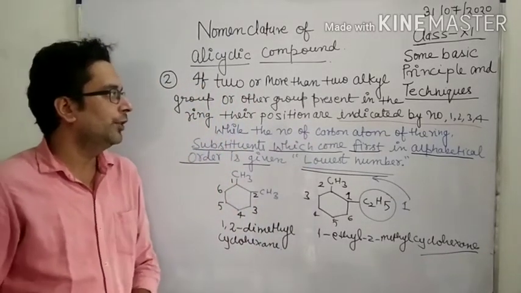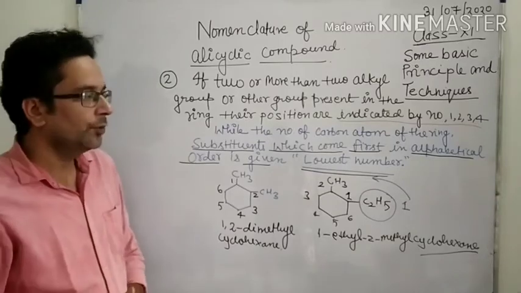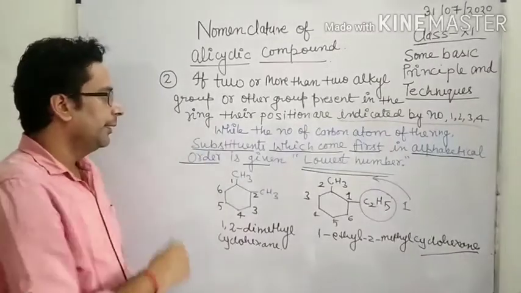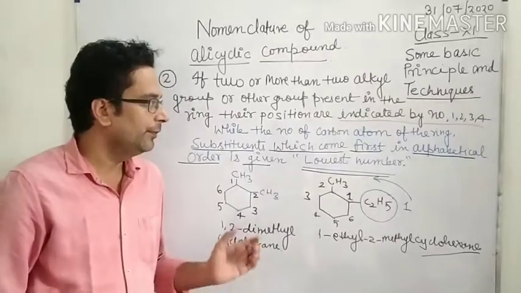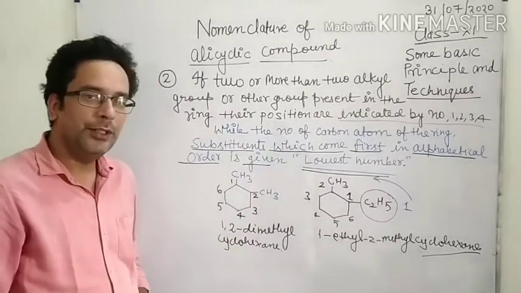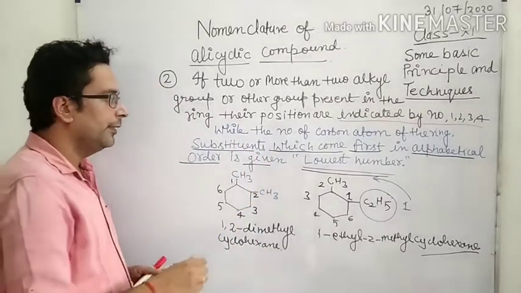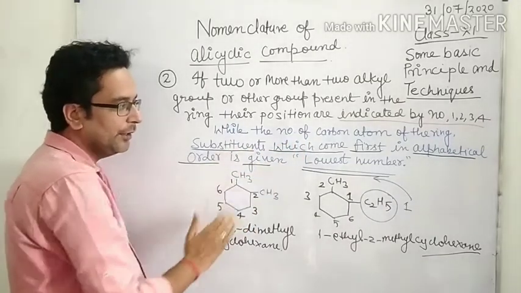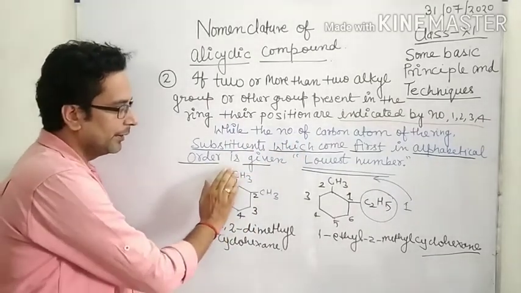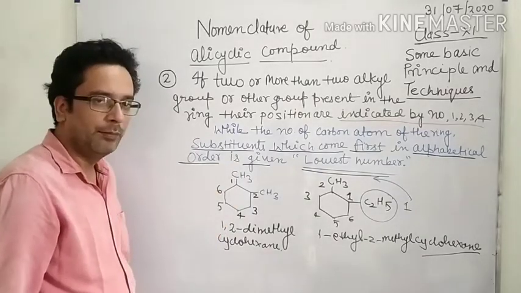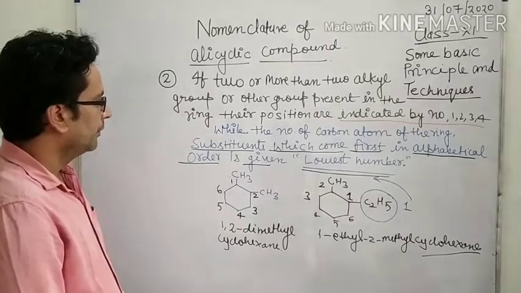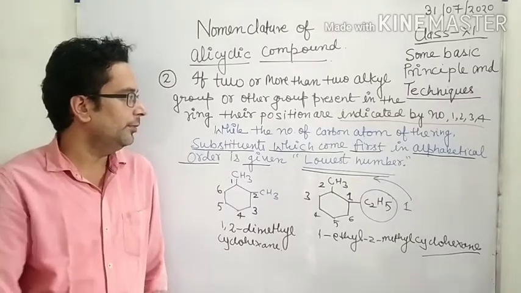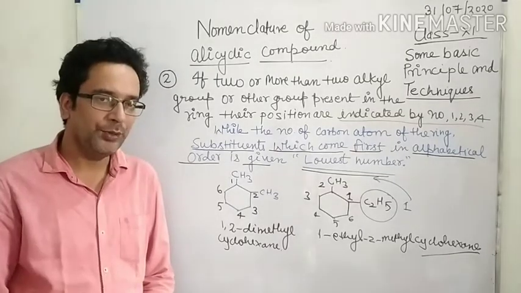If two or more than two alkyl groups or other groups are present in the ring, their positions are indicated by numbers 1, 2, 3, 4. While numbering the carbon atoms of the ring, the substituent which comes first in alphabetical order is given the lowest number. Okay, so all of you take a screenshot of the second point and note it down in your copy.